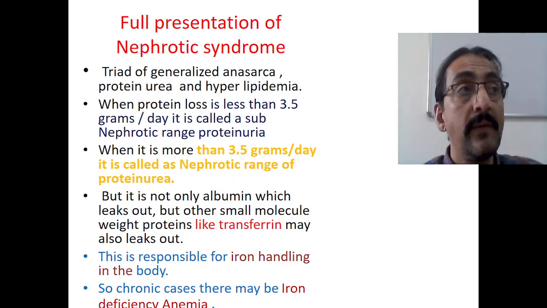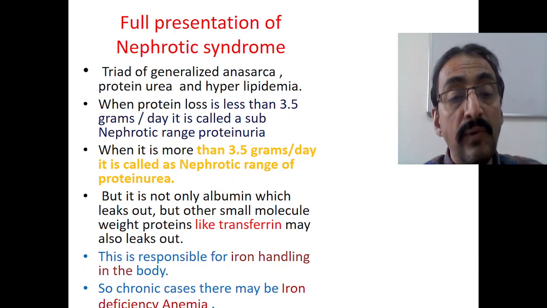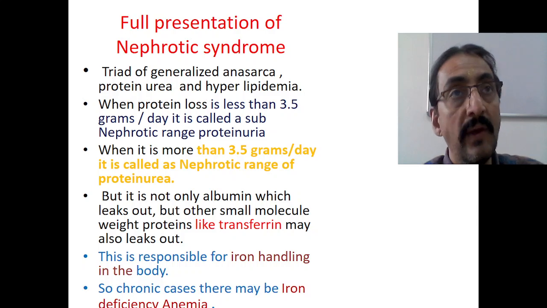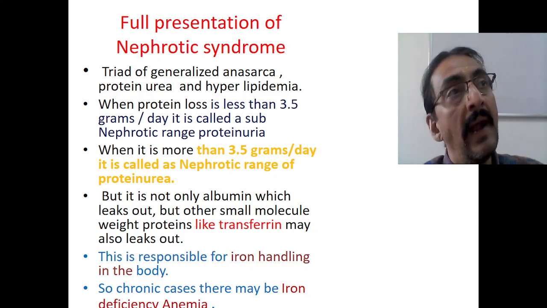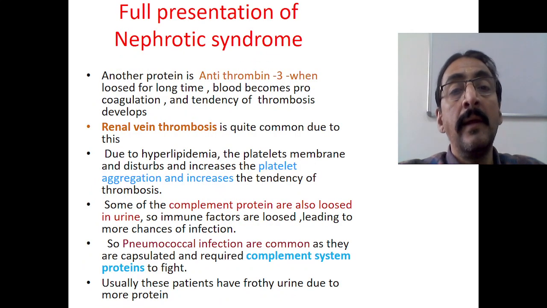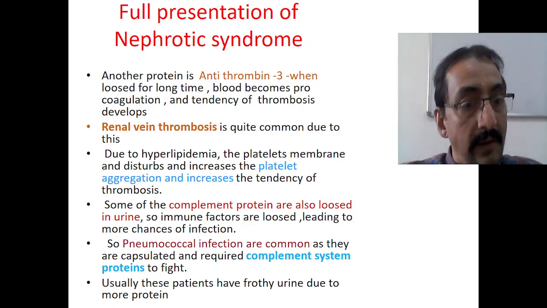So all cases of chronic nephrotic syndrome will usually have iron deficiency anemia, because transferrin is going out, iron is not handled, and the patient will have iron deficiency anemia. This is another important presentation. In the next class, we will see the full presentation of nephrotic syndrome.